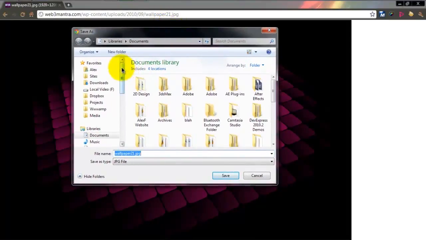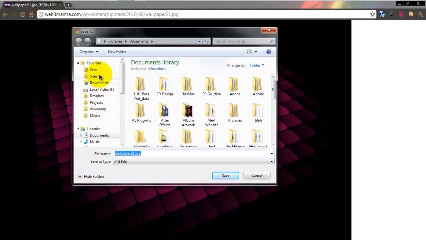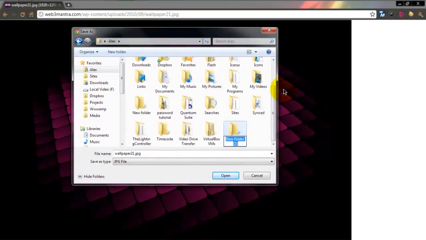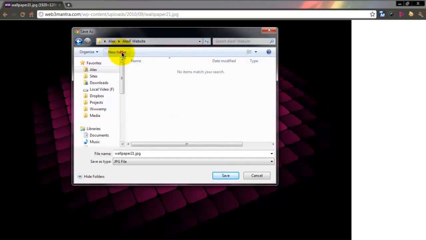Okay, so I'm going to make a new folder on my desktop called Alex F website, and let's go images. I'm also going to create a folder called export for later, but just ignore that for now. So images and save.